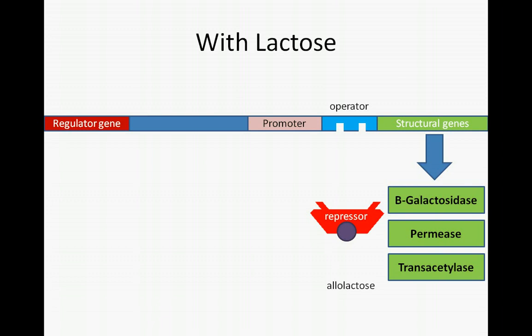However, repressor-mediated transcription control of the lac operon only tells half of the story. Even if lactose is present, beta-galactosidase, permease, and transacetylase will not be produced if another, more desirable energy source is available. Because glucose is preferable to lactose, it would be a waste of energy to produce the tools for dealing with lactose, only then to use glucose instead.